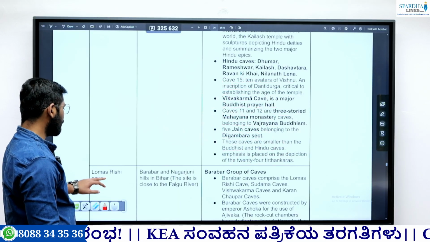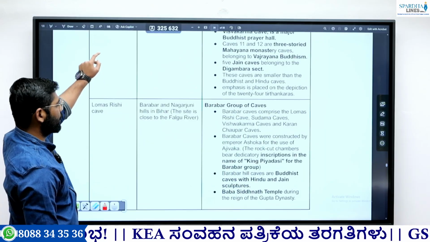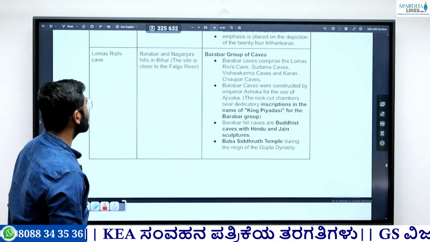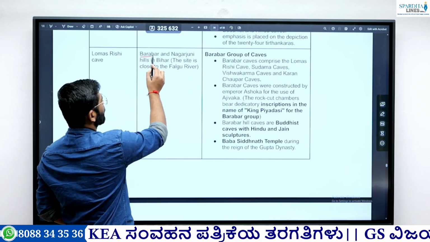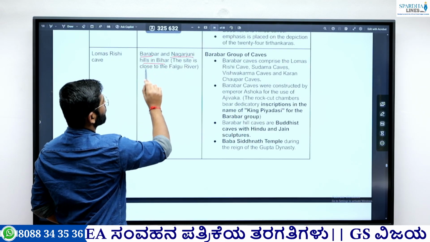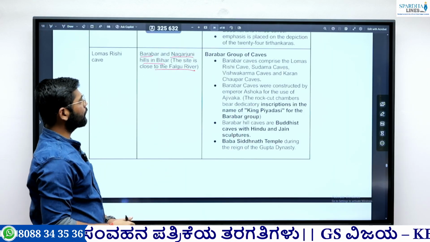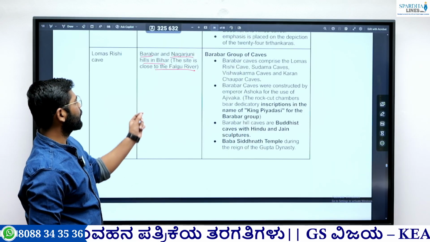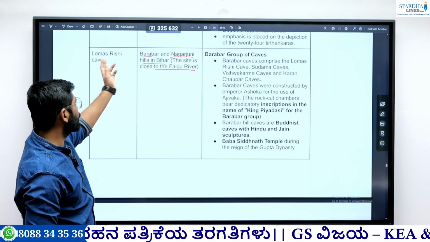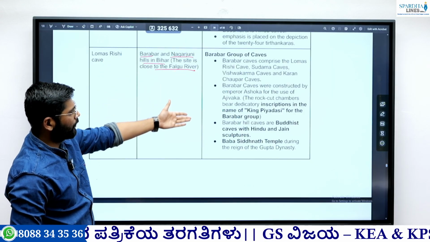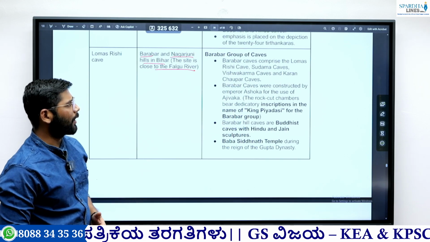Next is the Lomas Rishi cave. Again, we have seen the question they have asked. So Lomas Rishi cave is nothing but a combination of 2 caves, Barabar and Nagarjuni hills in Bihar. These are closely associated with the Phalgu river. Okay, the Phalgu river is close to the Lomas Rishi cave, and Lomas Rishi cave is one of the caves in the Barabar group of caves.